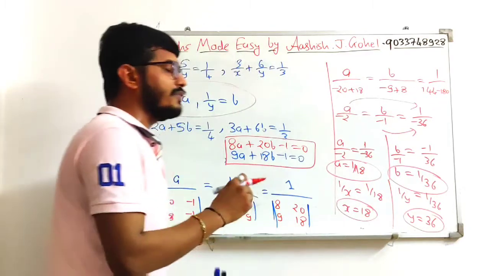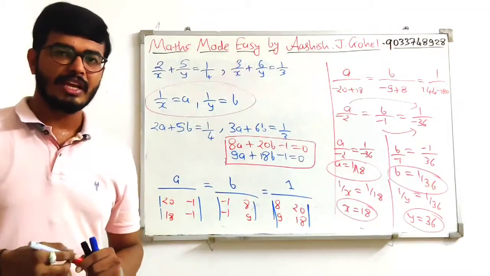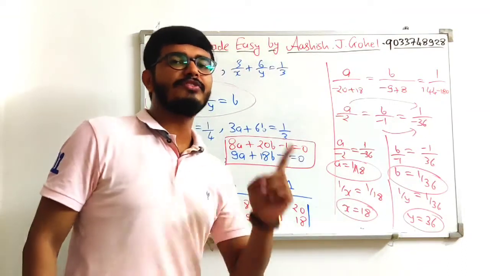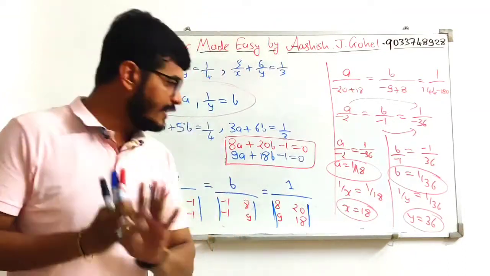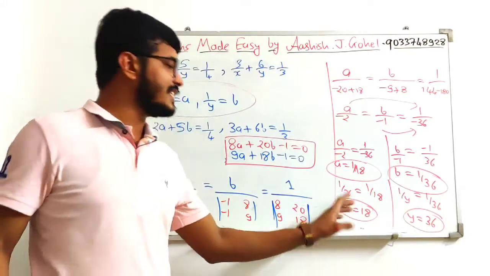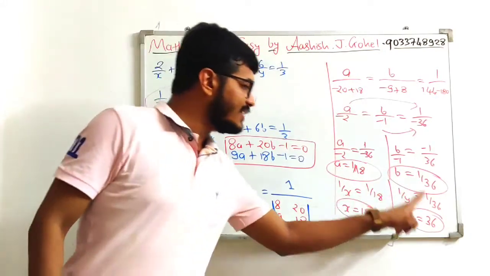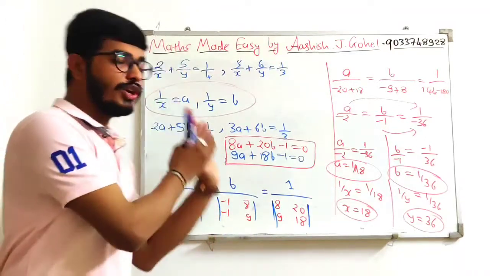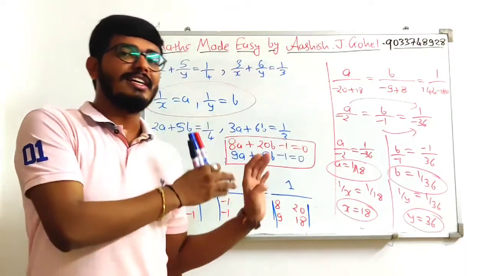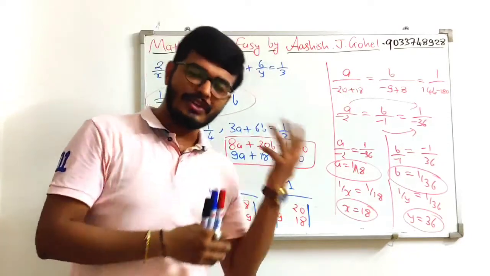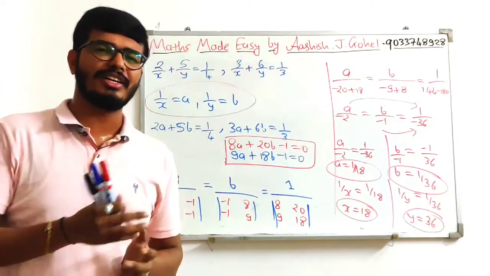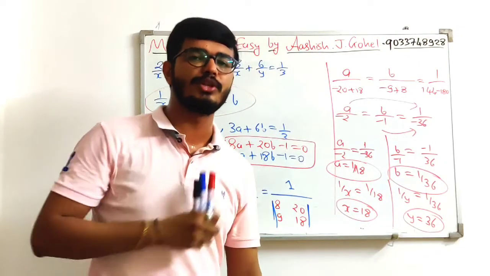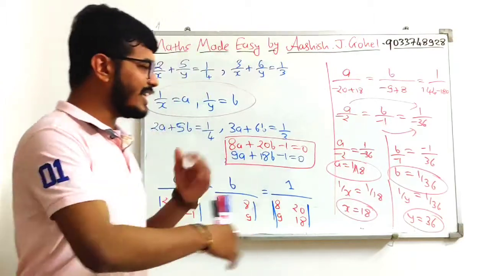Now what were our variables x and y about? x was the number of days in which one woman can finish the work. So the answer is 18 days for women and 36 days for men. Obviously it is embroidery work. Embroidery work is a specialty of women, so they can complete the work in fewer days. Actually, half the days, if you observe this. But let us not get into that.